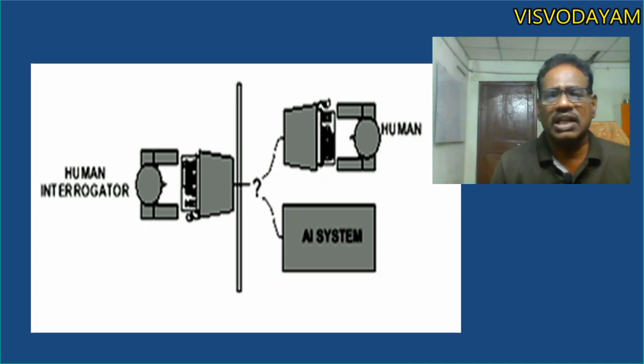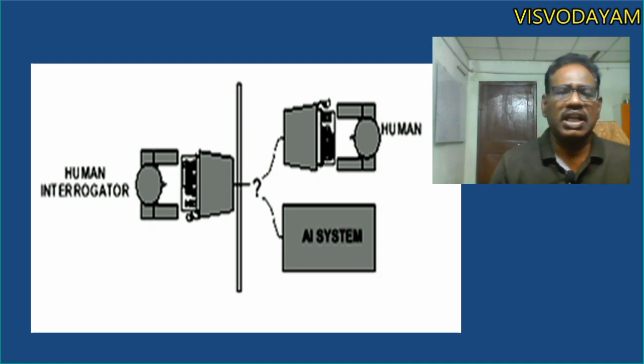Now, the human interrogator will give questions to both the AI system and the human agent. Based on the answers received, the interrogator has to decide who is the human and who is the artificial intelligence system.